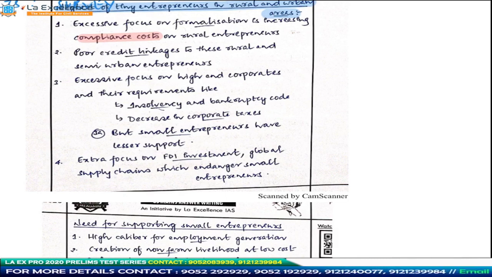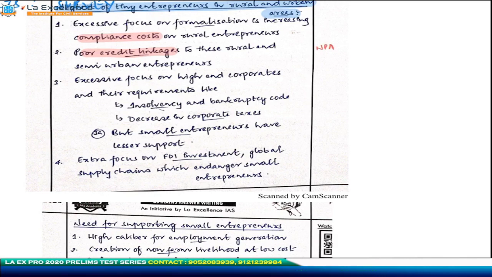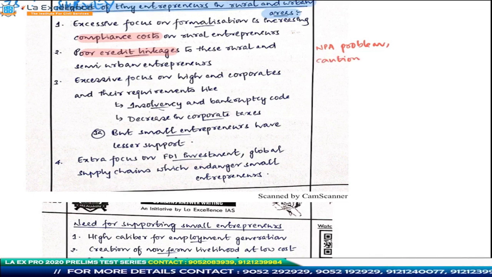Next, he's talking about poor credit linkages. For example, the banks at the moment are in an excessively cautionary mode. Why is that? Because of the rising problem of NPAs. Some of the experts feel that the NPA problem is subsiding these days, but largely they say that the problem is still rampant. There are lots of non-performing assets.